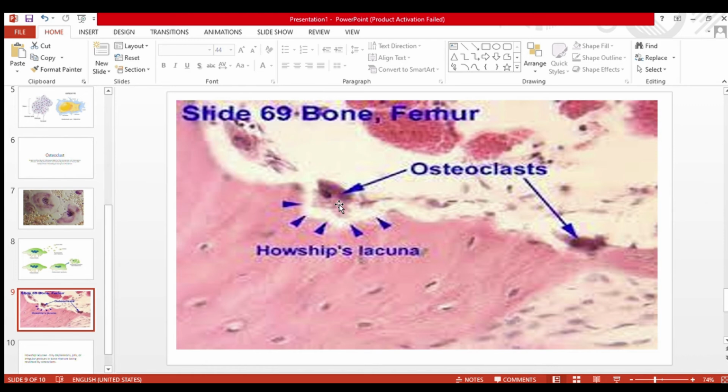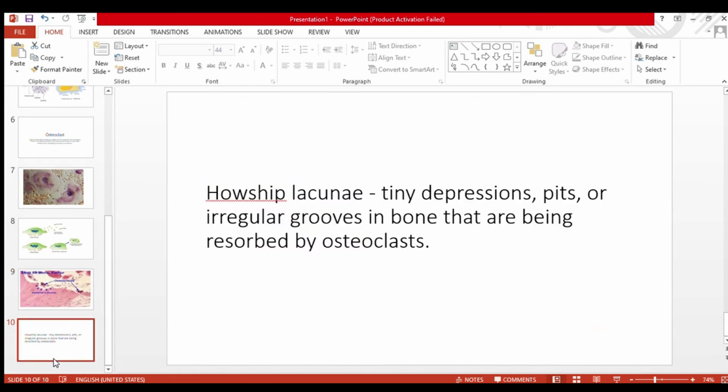What is a Hawship lacuna? Hawship lacunae are tiny depressions, pits, or irregular grooves in the bone that are being resorbed by osteoclasts. Because osteoclasts are responsible for bone resorption, they continuously keep making tiny depressions in the bone, that show up as Hawship lacunae under the microscope. So this is the cell that resides in the Hawship lacunae.